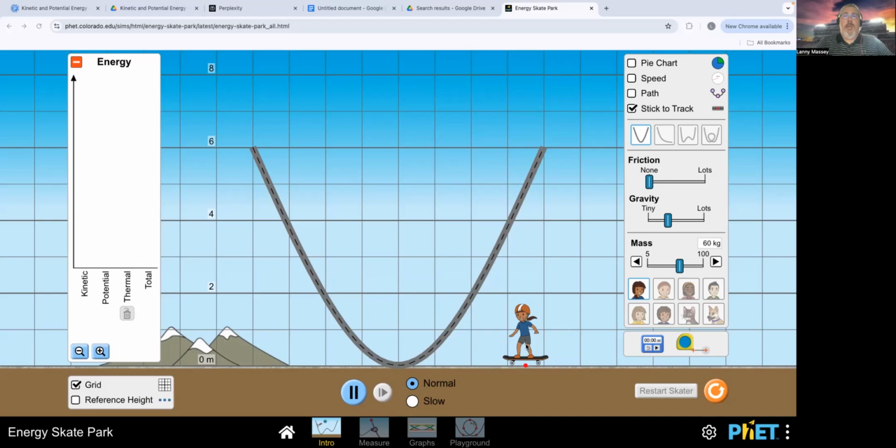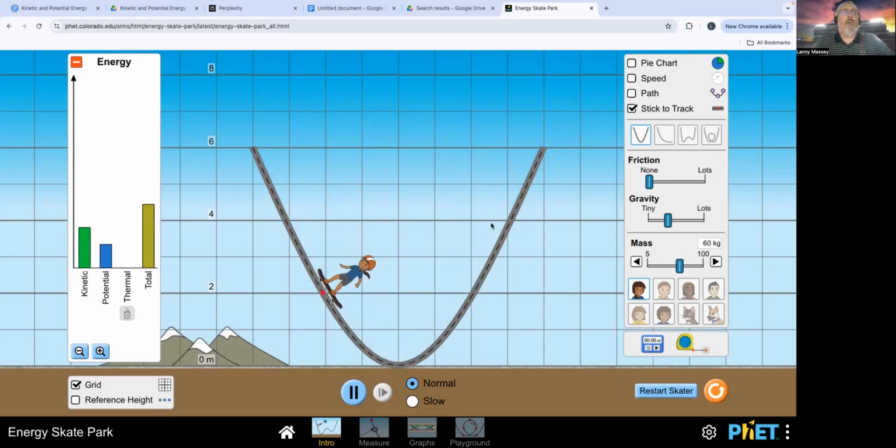I take the skater and place her on the skate park ramp and notice the graph of energy over there. Right now, the total energy is all potential energy. So what happens if I let go of this skater? Notice that the potential energy gets changed into kinetic energy as she moves up and down. Conversely, the kinetic energy moves back to potential energy as well.